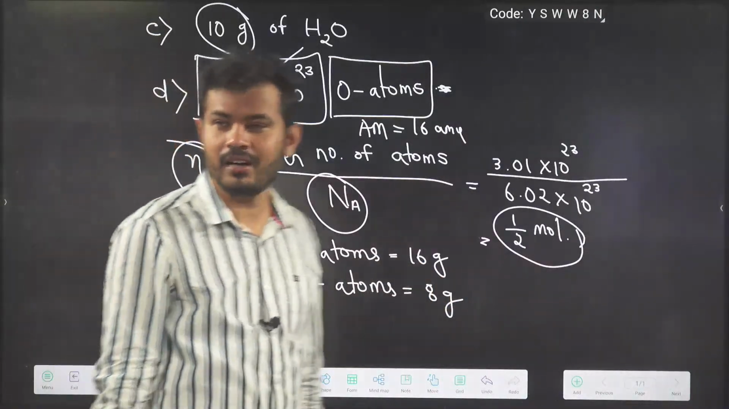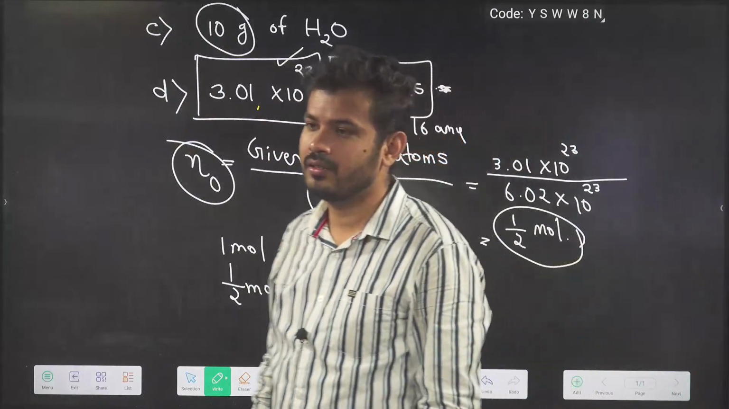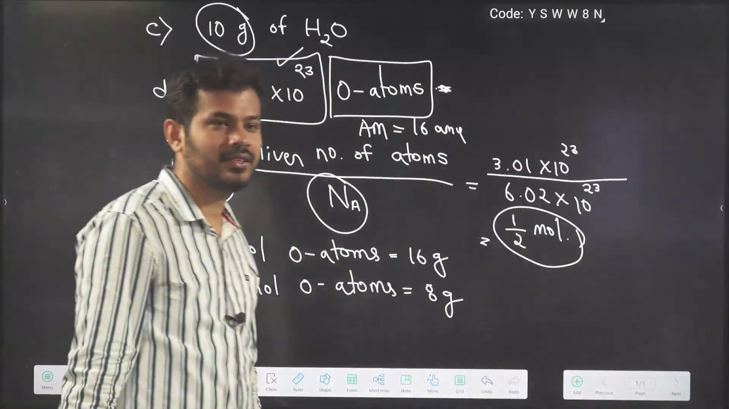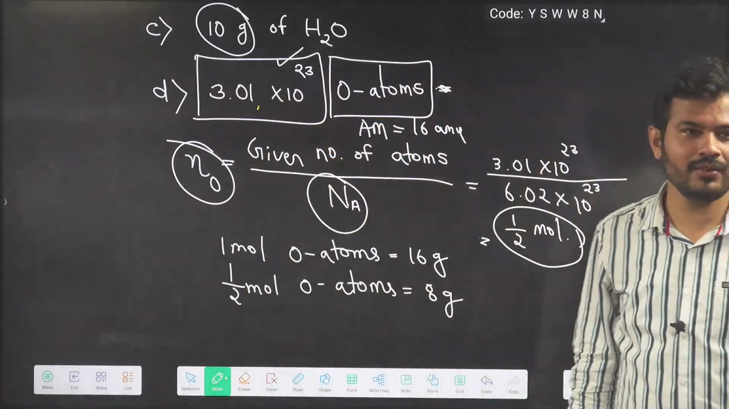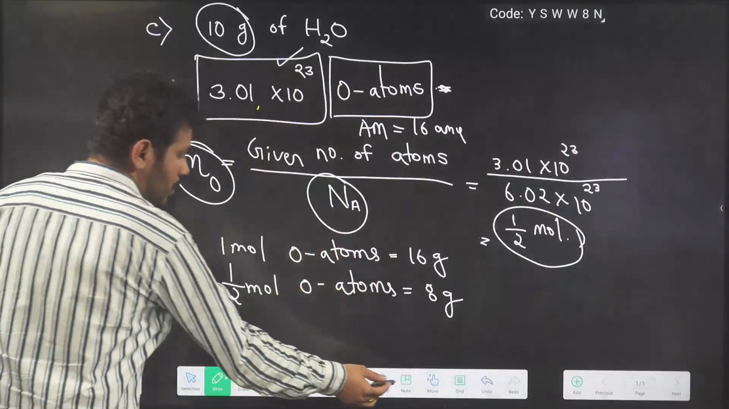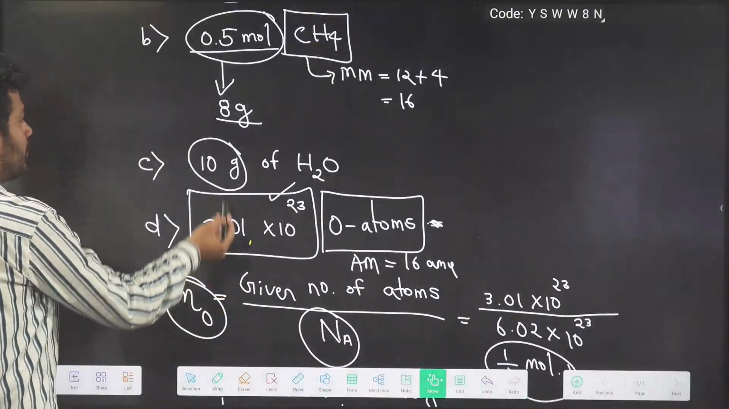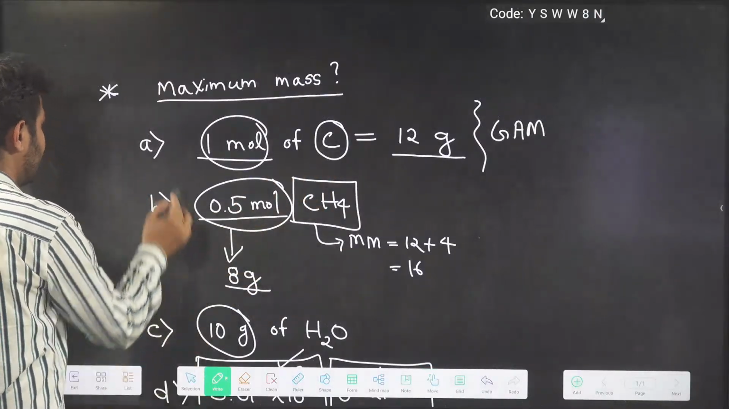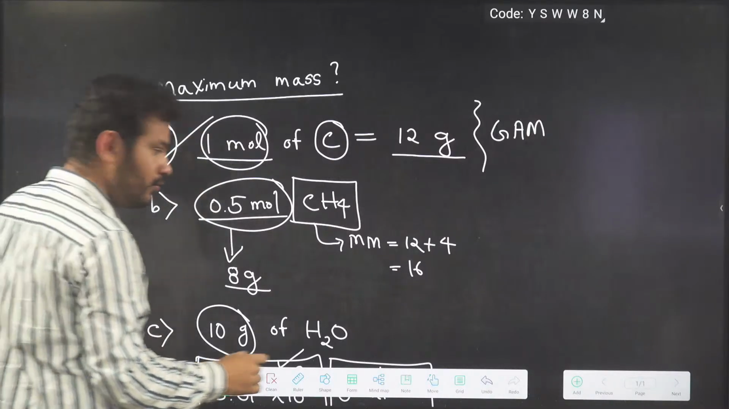Now on this basis, you people tell me which one is the correct answer to this? Mahima, yes, option A. Anyone else? Yes, it is option A, correct. Because this is 8 gram. Option C is 10 gram. Option B is 8 gram. The first option is 12 gram. So that is going to be the answer to this question. Right? Very good.